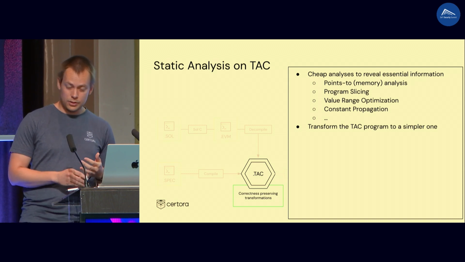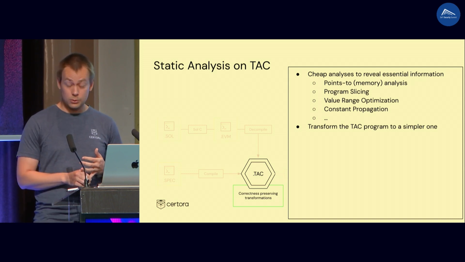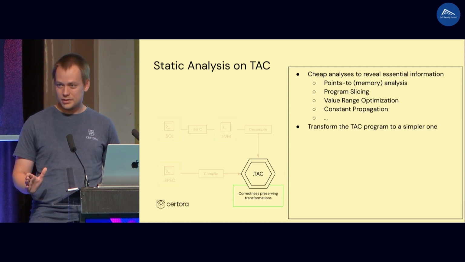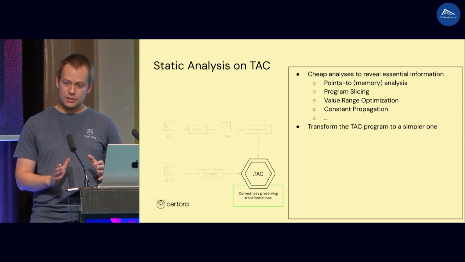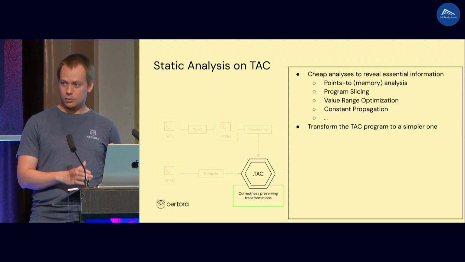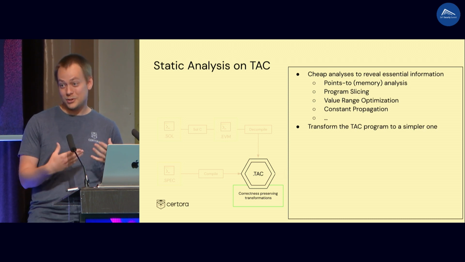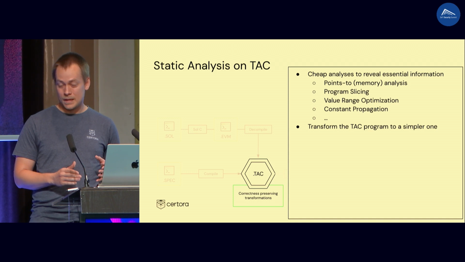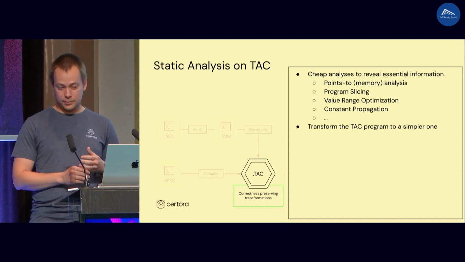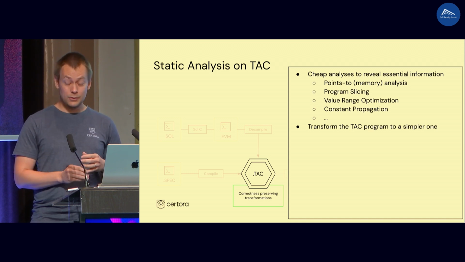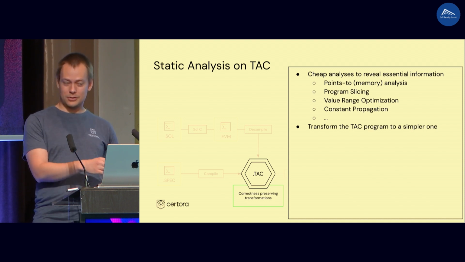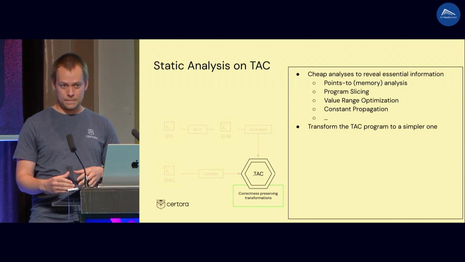We also do some value range analysis, meaning that you can have a uint256 variable, meaning so many possible values, but perhaps this variable is actually bounded in your program. It's always between 0 and 10. And if you get this information, the verification is much easier because you don't need to assume so many combinations of values of variables. So we reveal very important information about the program. And we also try to simplify it. We change it so that it is in a suitable shape for the following pipeline.